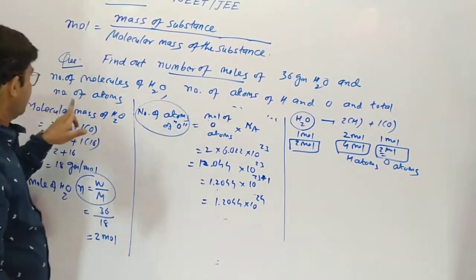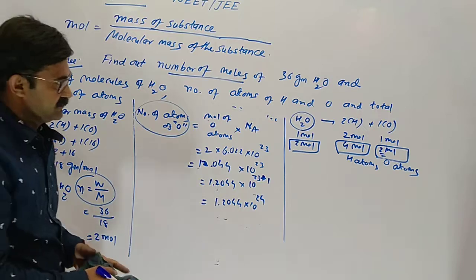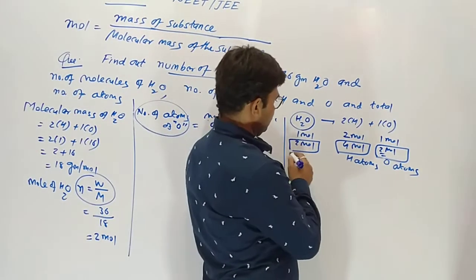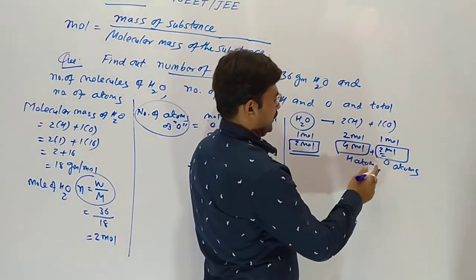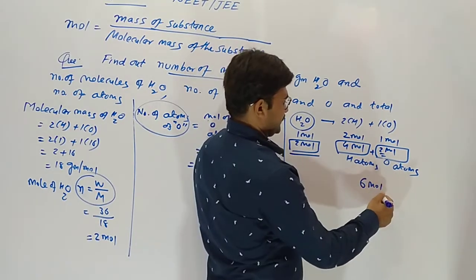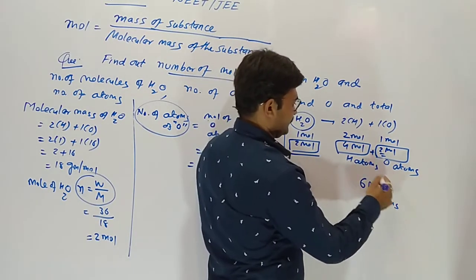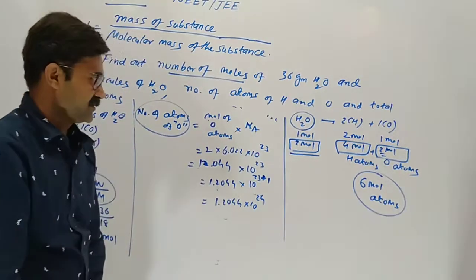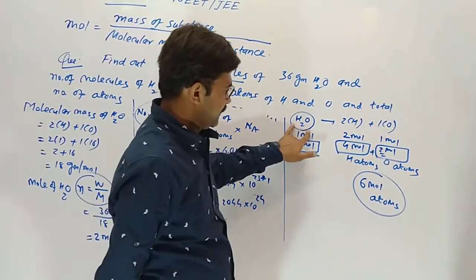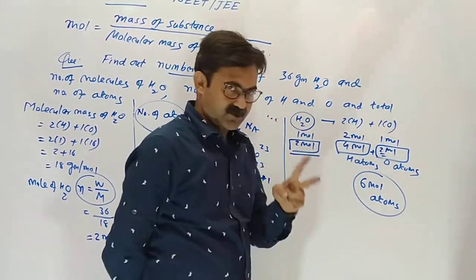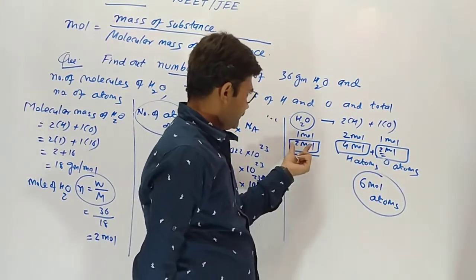But total number of atoms: 2 mole of water gives 4 plus 2, 6 mole atoms. Yes, 1 molecule gives 3 atoms, 2 hydrogen, 1 oxygen.